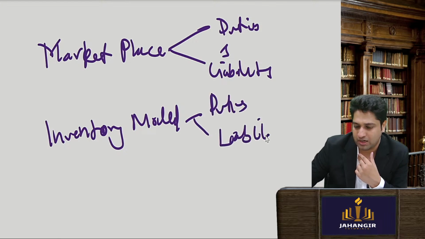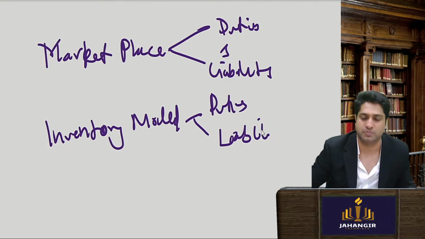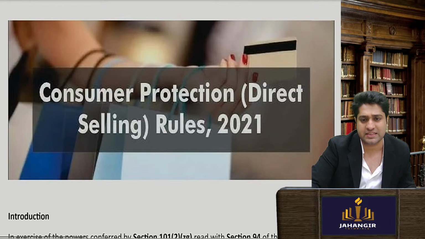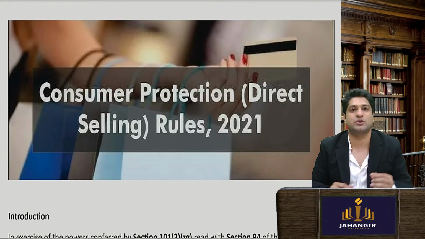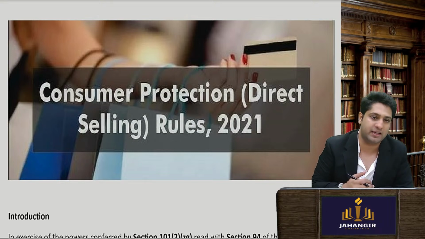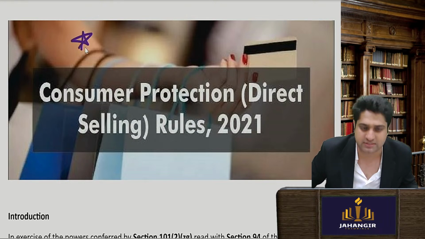More or less it was similar, especially the duties. Now we are seeing another concept, which is called the Consumer Protection Direct Selling Rules 2021. So let's see what this is.